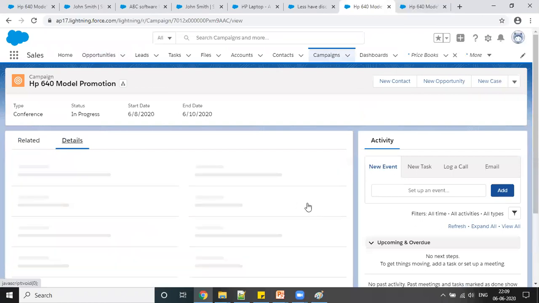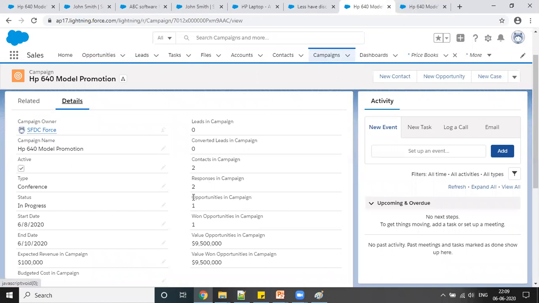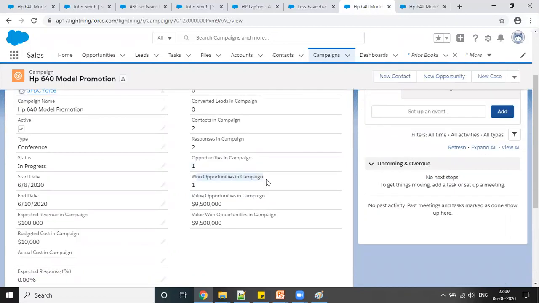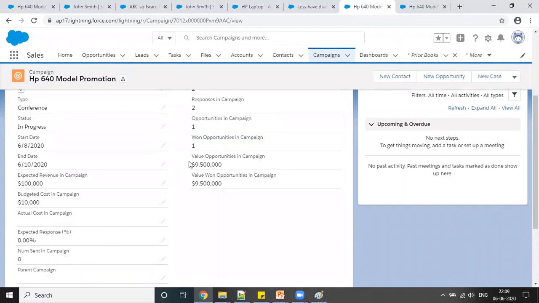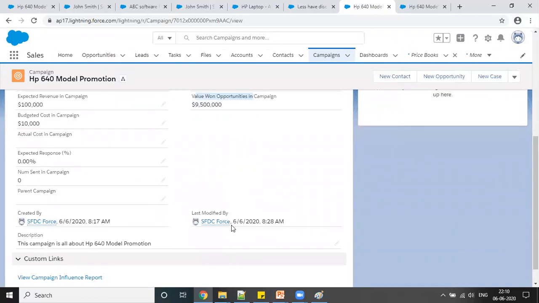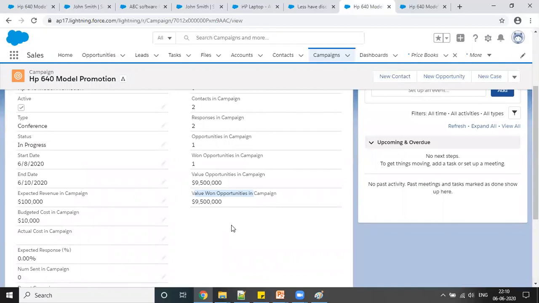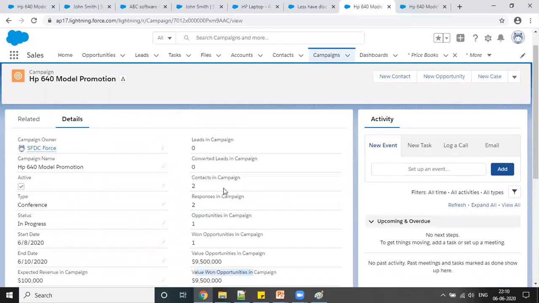Okay, so here if you go on detail, you can see all this data automatically got filled because I have created one opportunity against this campaign. So you got this data, and for one opportunity against this campaign, you can get value opportunities on the campaign. This one, own opportunity value, all the data you can get. So all this data you can get here on the campaign object as well, right? So hope we are quite clear with this.